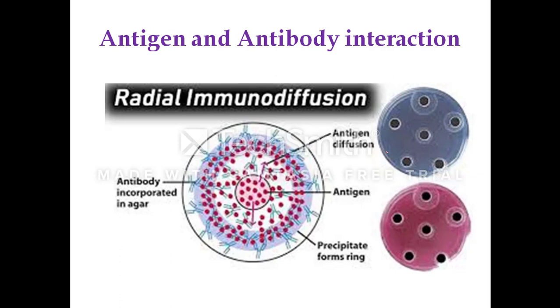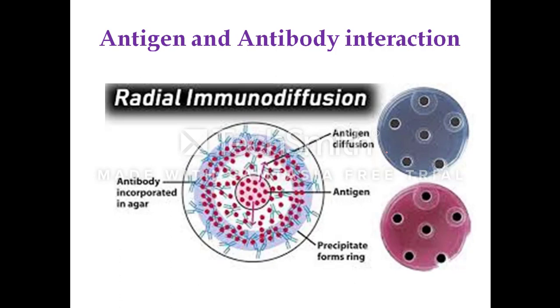Next we will move on to immunodiffusion. Immunodiffusion is a simple technique by which antigens and antibodies are placed in separate wells within a semi-solid surface, and then we find the diffusion of both the antigen and antibody. The antigen and antibody solutions are placed in separate wells and allowed to mix through the support by diffusion. They diffuse from the higher concentration to lower concentration.